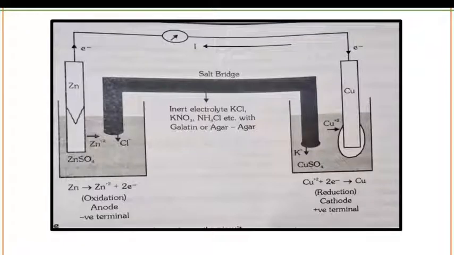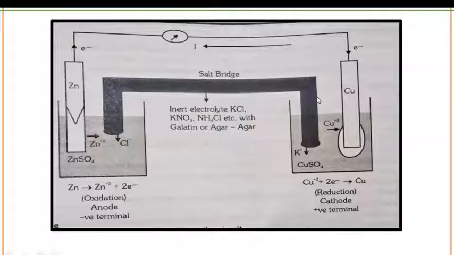This is the diagram showing the conduction of electrolytes, or we can say this is the type of cell in which the electrical or chemical changes take place. This is your half cell, that is zinc. This is your half cell, that is copper. Two half cells merge together to form a complete cell, and in between the two half cells a salt bridge is linked.